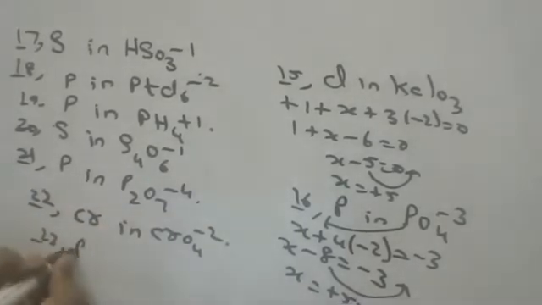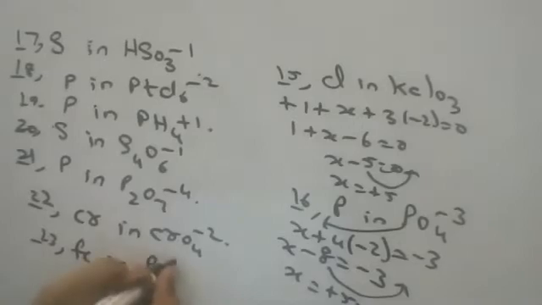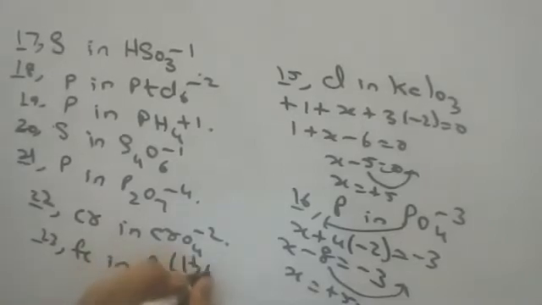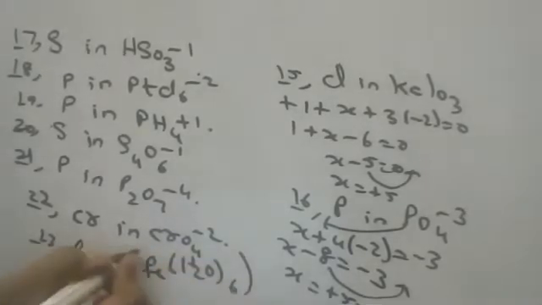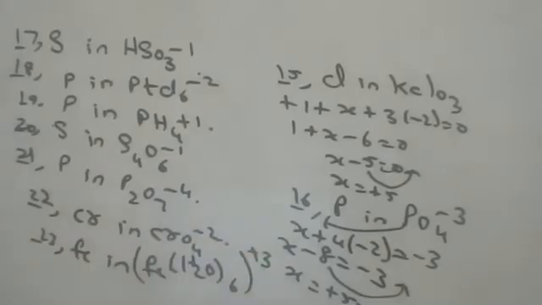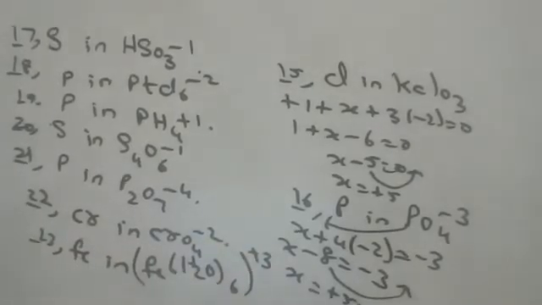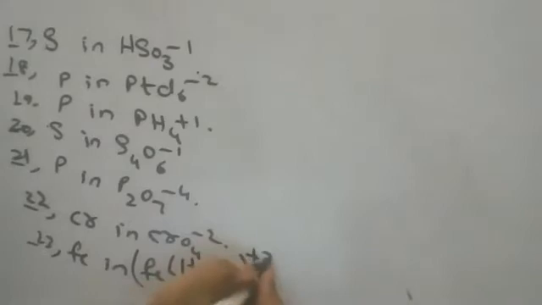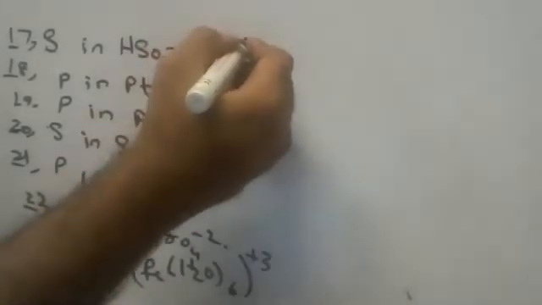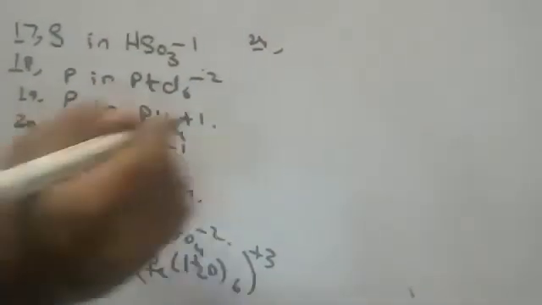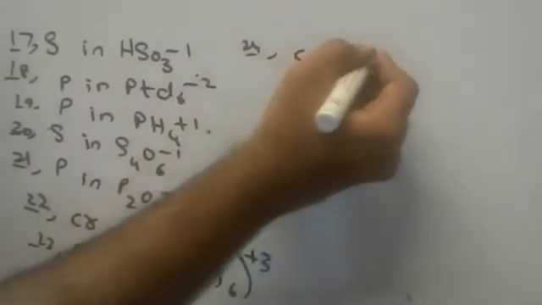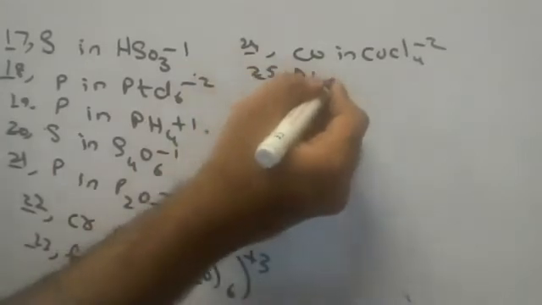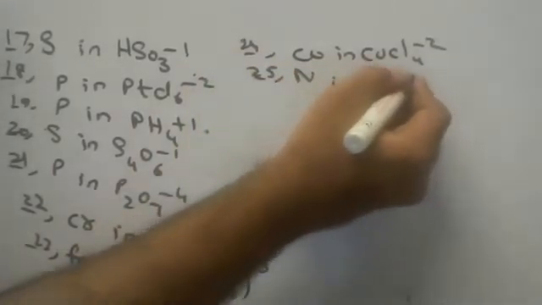Okay, children. Fe in Fe(H2O)6 taken 3 times. Don't ask me some names, children, some names I have forgotten. This is plus 3. Next one, next 24. See how many questions I'm giving. Cu in CuCl4 minus 2. Next, N in NO3 minus 1.